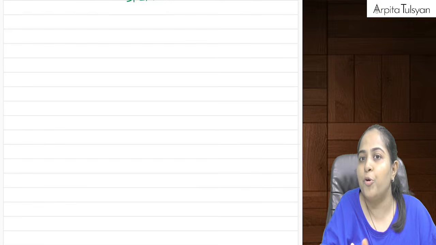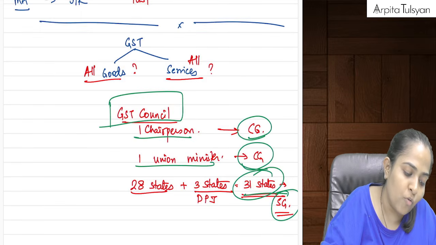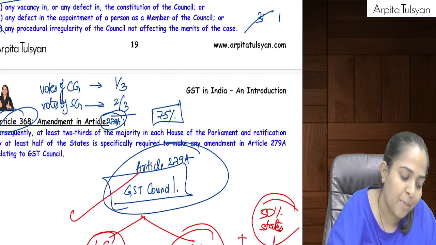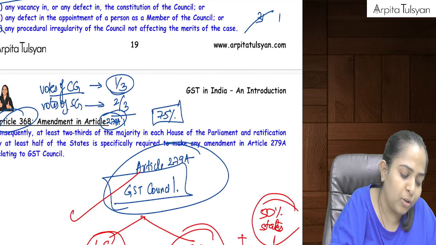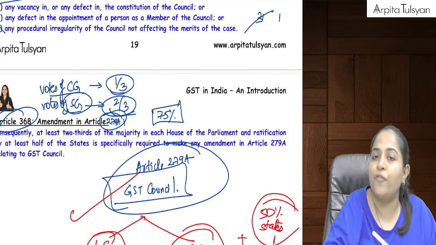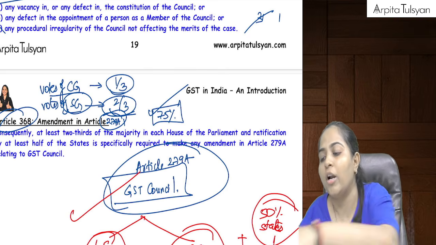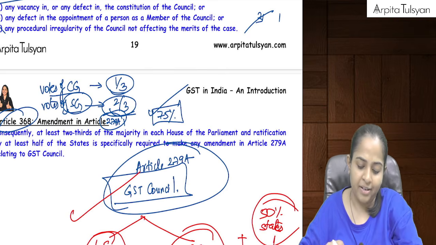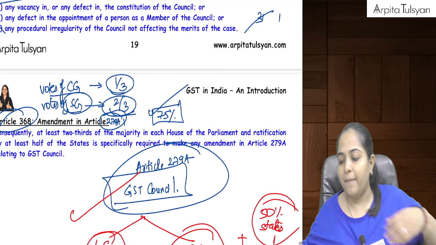Now if we want to take any decision in the GST Council, how does it go? What was the percentage there? We have already discussed it. To the votes of the central government we give a weightage of 1/3, to the votes of the state governments a weightage of 2/3, and then we see if we are getting 75% weightage or not. Take your calculators, everyone.